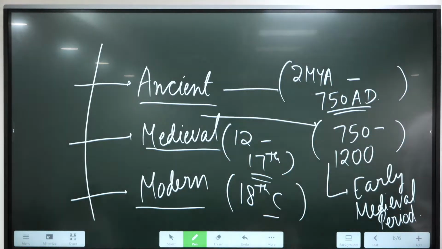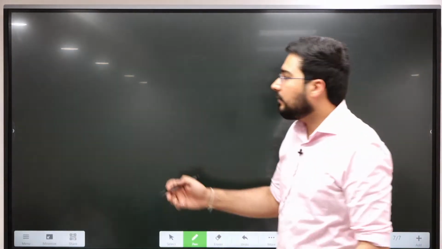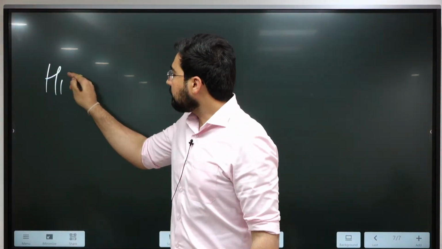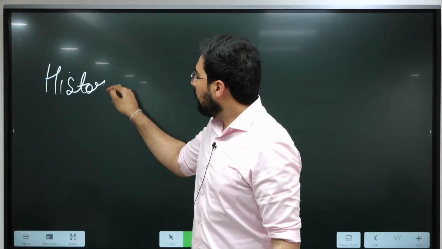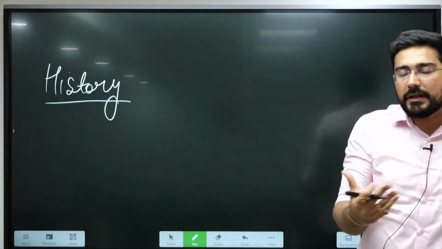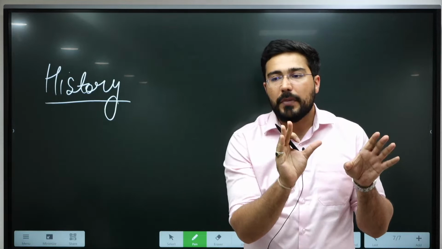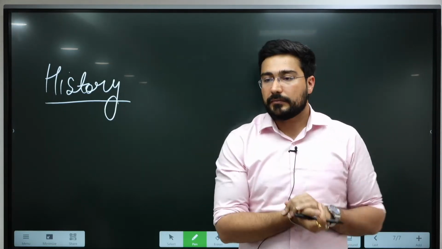Now one more important thing which I want all of you to understand: how is history written? How do we determine that something is part of history or not, or which specific part is correct or incorrect?